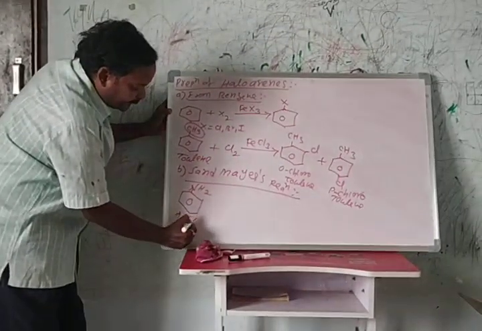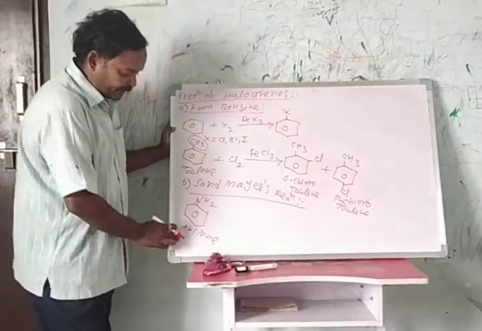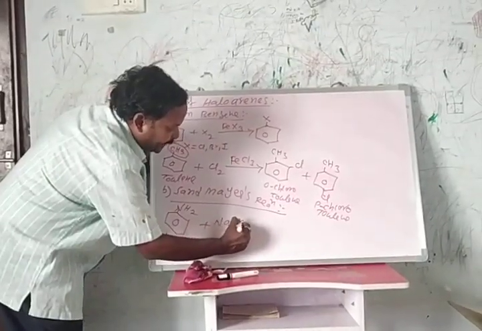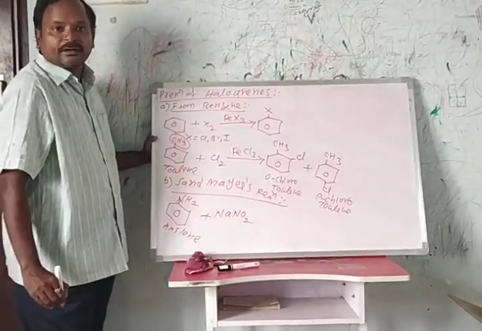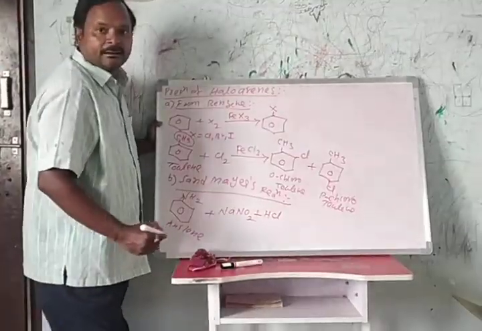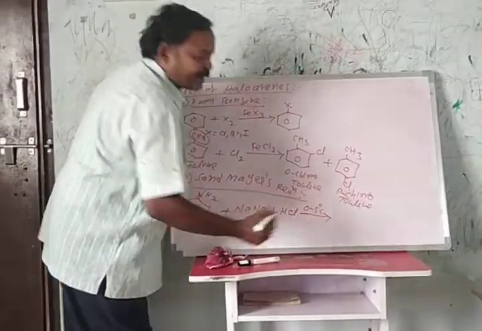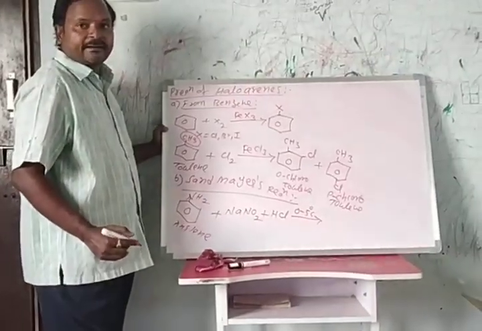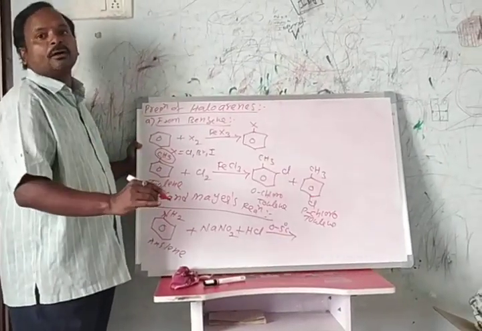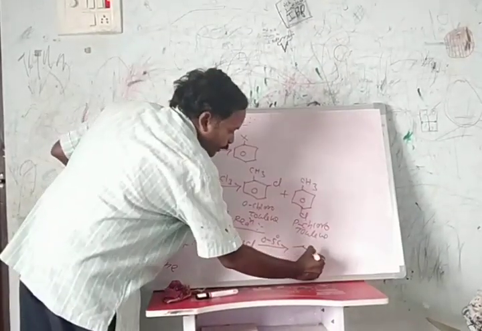Aniline reacts with sodium nitrite, NaNO2, and hydrochloric acid at 0 to 5 degrees centigrade, which in Kelvin is 273 K to 278 K, and forms a yellow colour liquid.